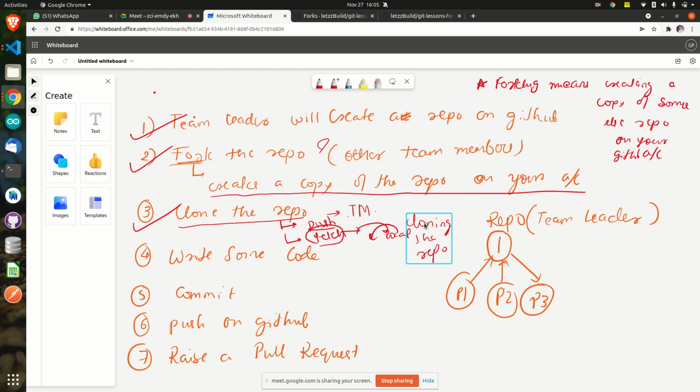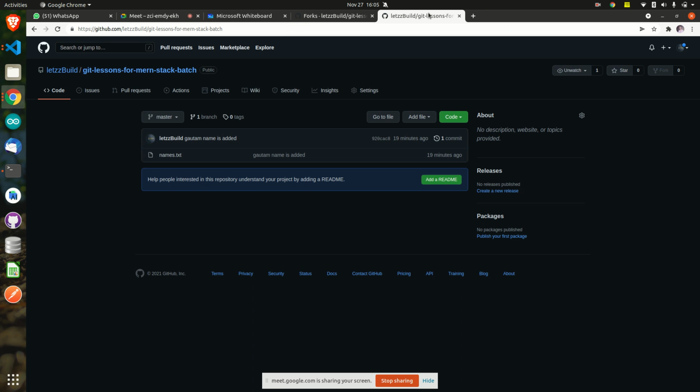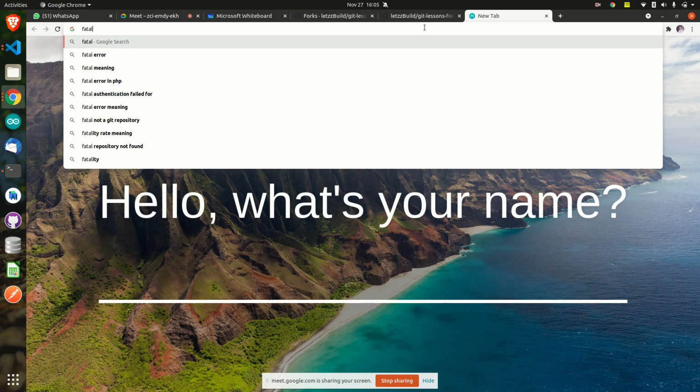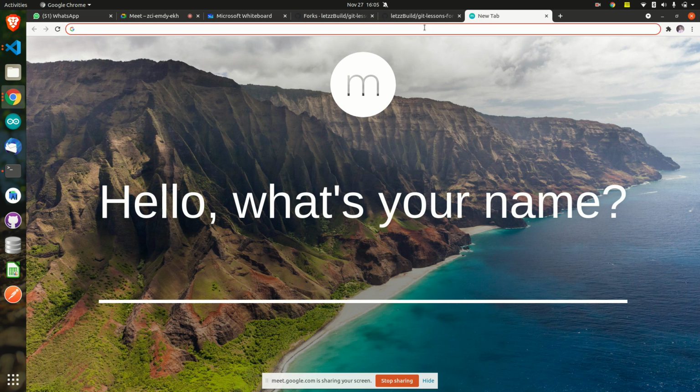Is it done? Okay, now how to check whether it has come or not? Type ls. If you use the ls command, you must be able to see the folder name there. If you type the ls command, then you must be able to see that repository name, the folder name, on your local laptop now.